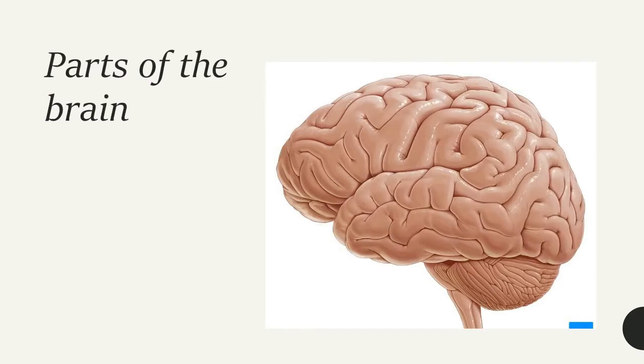Now we are going to study about the brain further. So first, let's see what are the main parts of the brain. As the main organ of the central nervous system, our brain is composed of three main parts. The first one is the cerebrum, and then the cerebellum. Here it is the cerebellum, and here it is the medulla, also called the medulla oblongata. So these are the three main parts of the brain you find as the main organ of the central nervous system.